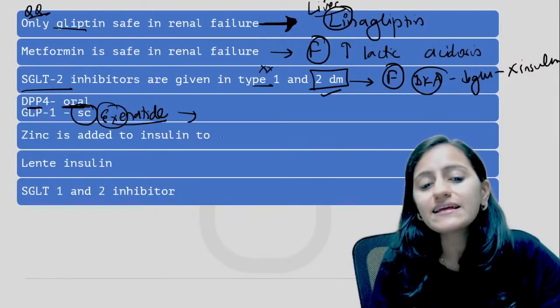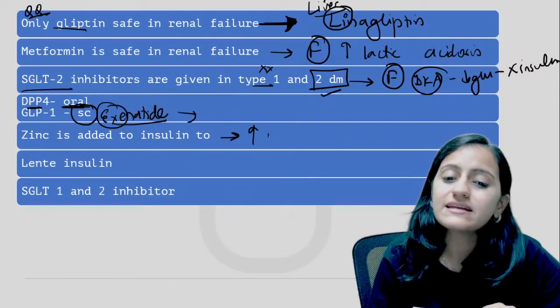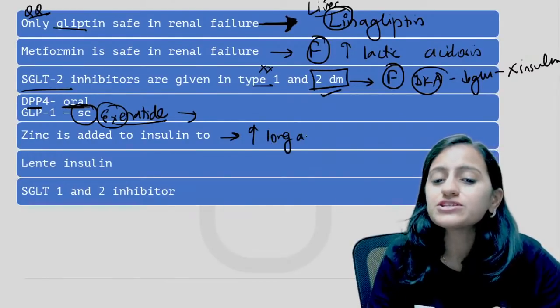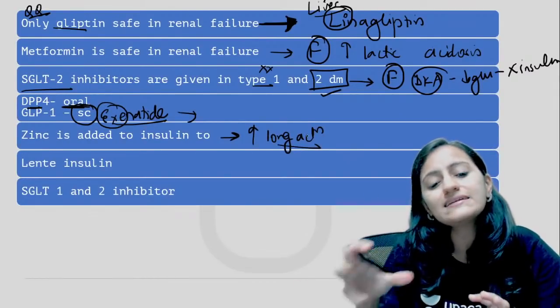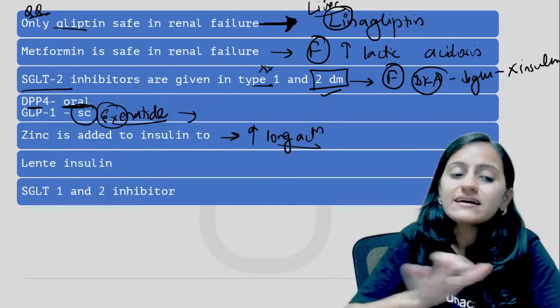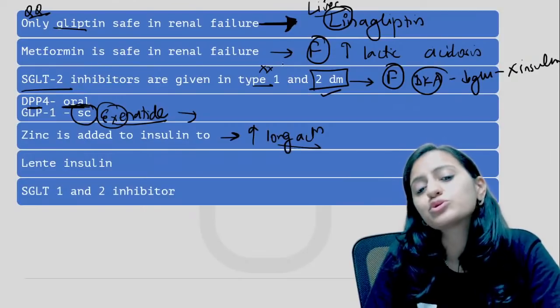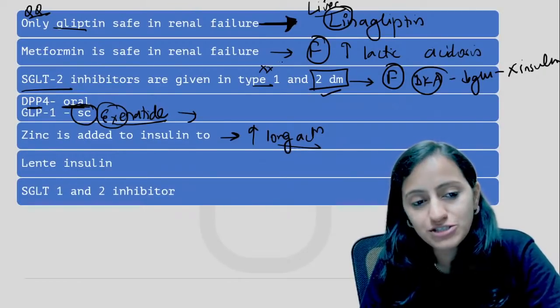Why is zinc added to insulin? Why do we add zinc to insulin? Basically to increase the duration of action. When you add zinc to insulin, the crystals, they get deposited in the skin, and from there the insulin is released for a longer time. So to increase the duration of action.